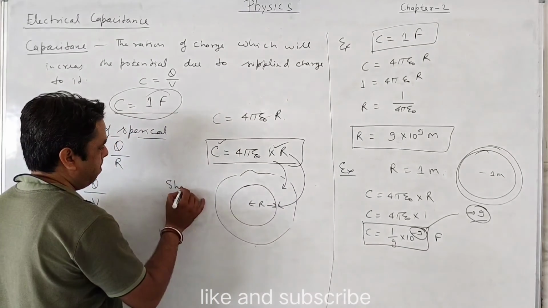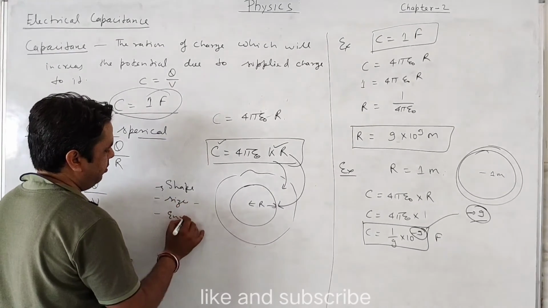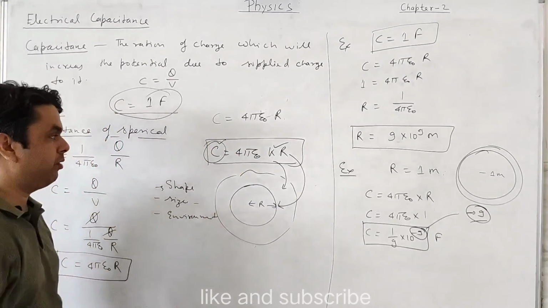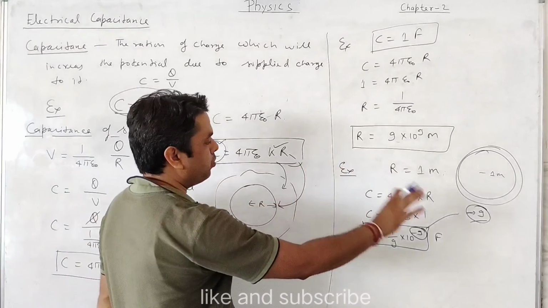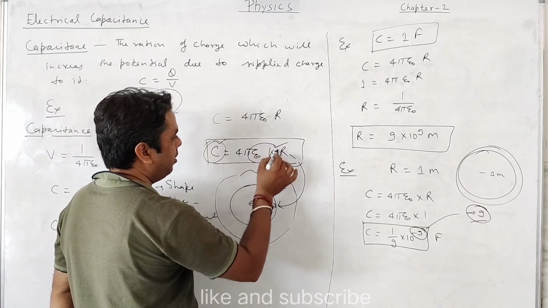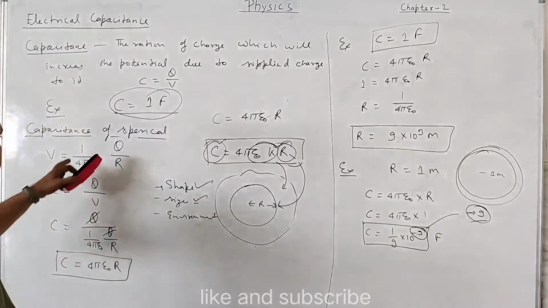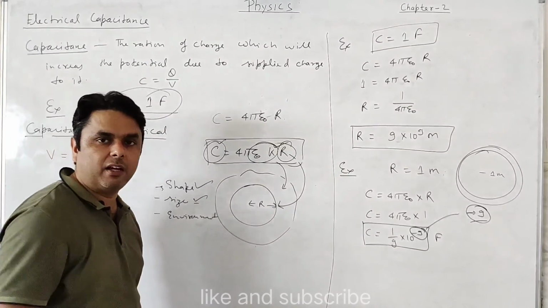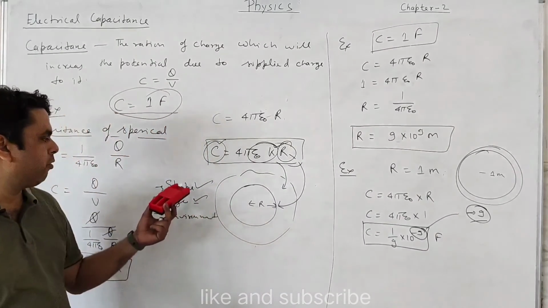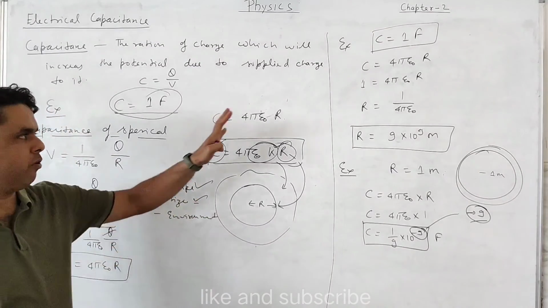So shape, size and environment affect the capacitance of a sphere, not the other things. You will see that in the formula there is no charge at all; Q is absent. So only the environment and the radius, or shape and size, will affect the capacitance of a spherical body, whether thin spherical, solid spherical or hollow spherical. Capacitance depends on shape, size and environment, and not on charge.